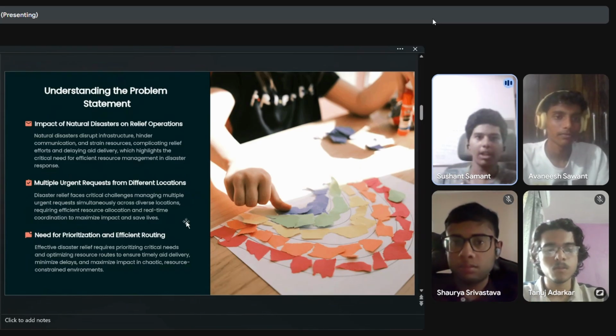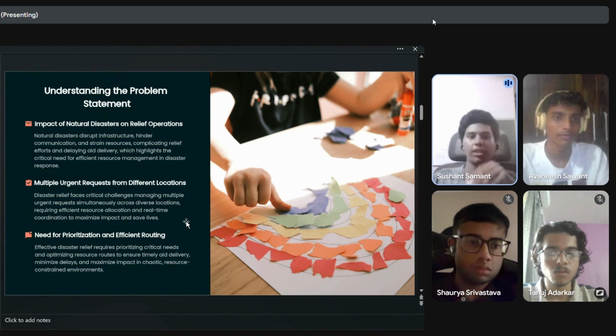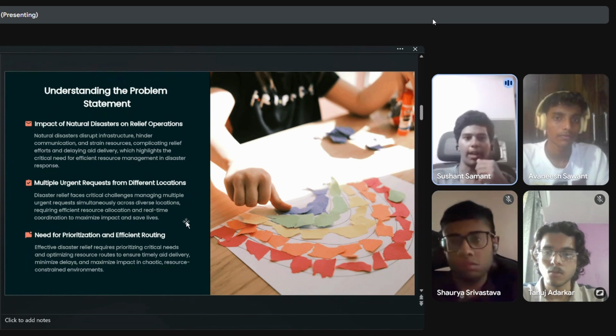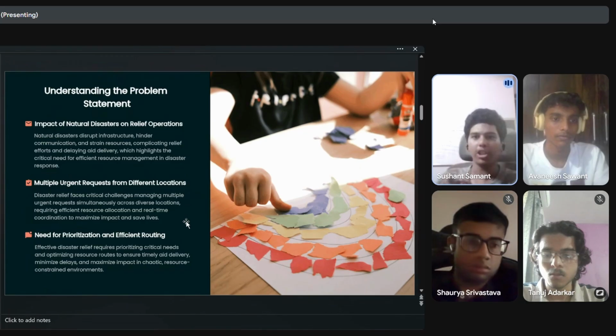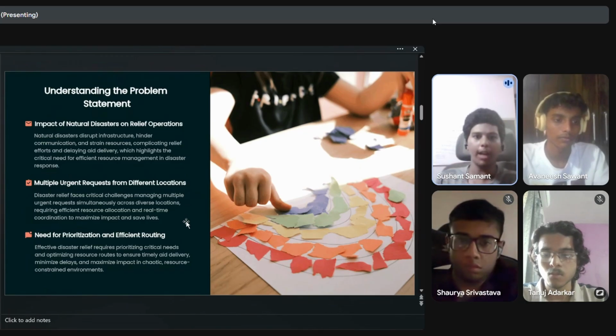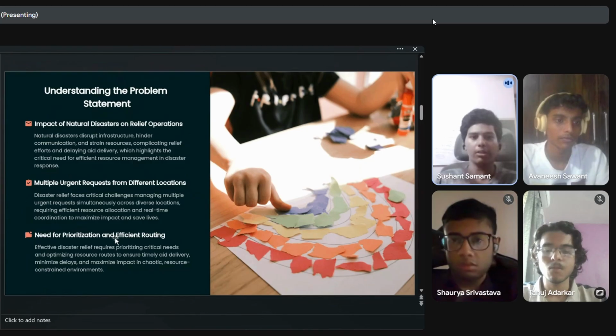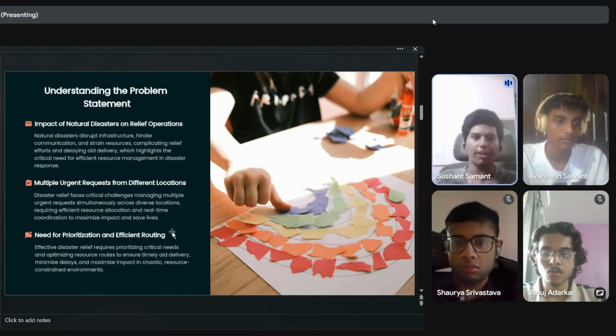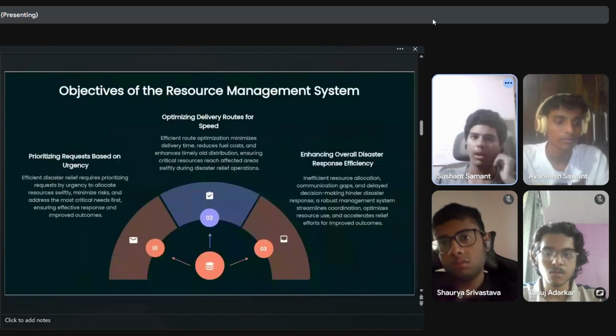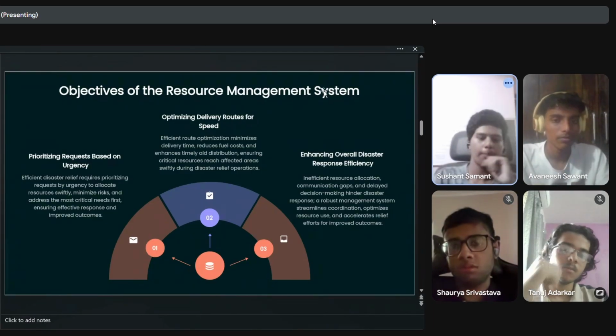Also, when a disaster occurs, multiple locations might need help at the same time. So our system helps to ensure which urgent request gets help first. So there's also a need for prioritization and efficient routing. So these are the objectives of the resource management system.